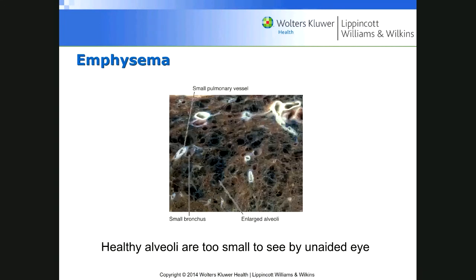This is basically a scanning electron micrograph to show you that the alveolus should be really small, like this size right here. But because they're losing the membranes, they typically become larger than normal, you see that? Microscopically, or even the electron micrograph, shows you that.